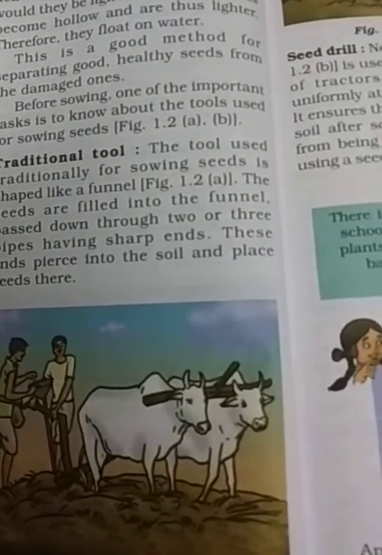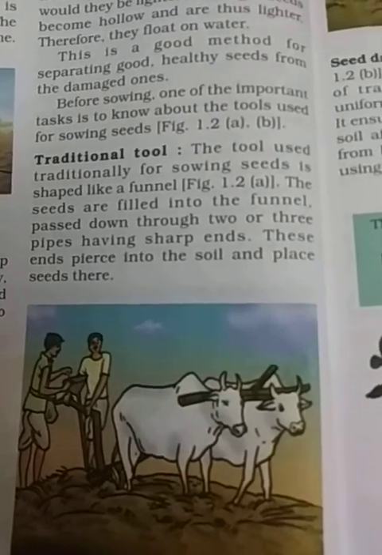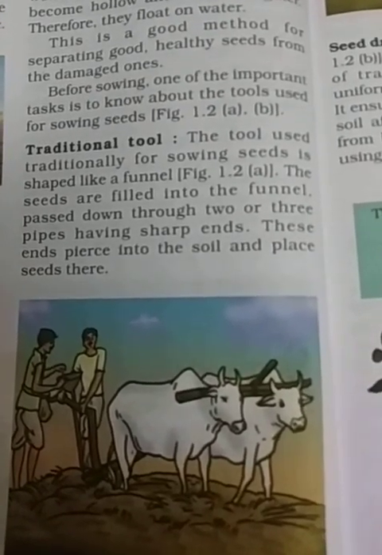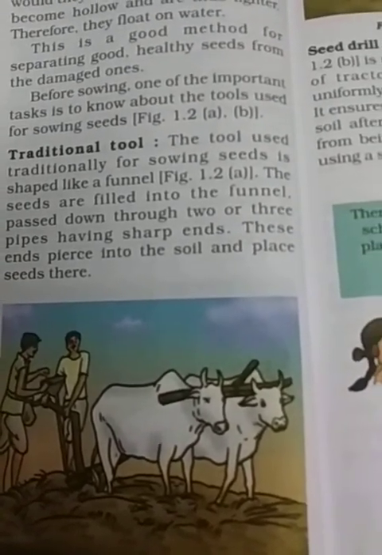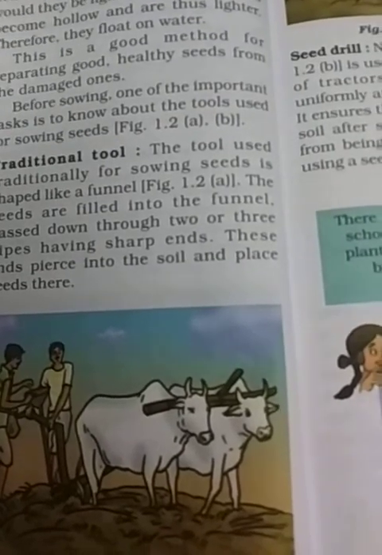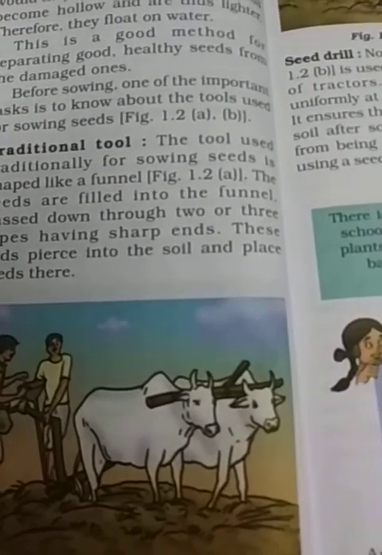Before the invention of modern agriculture machinery, traditional tools were used by farmers. These include ploughs, shovels, pickaxes, etc. The traditional tool used to sow the seed was like a funnel.